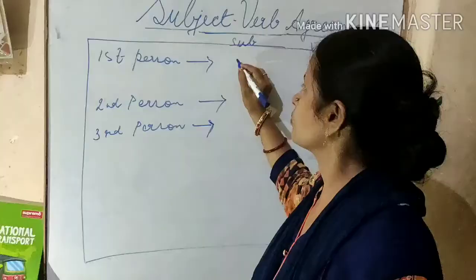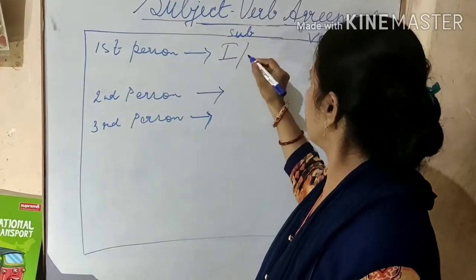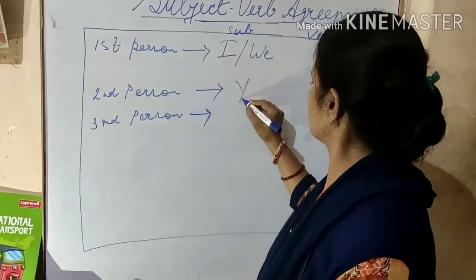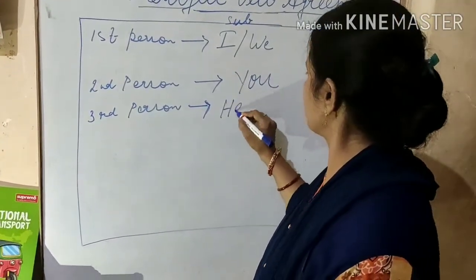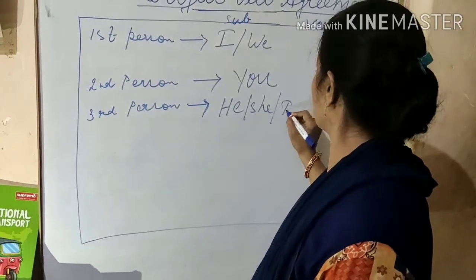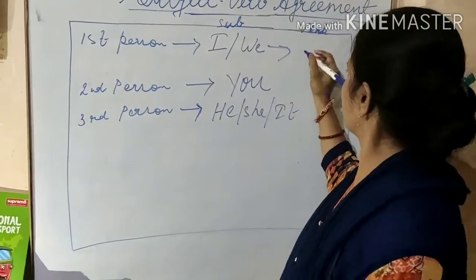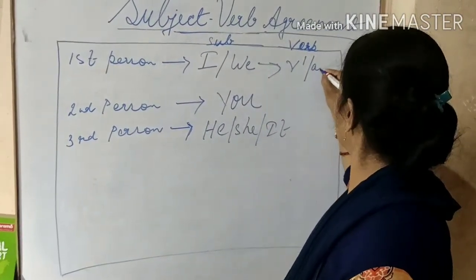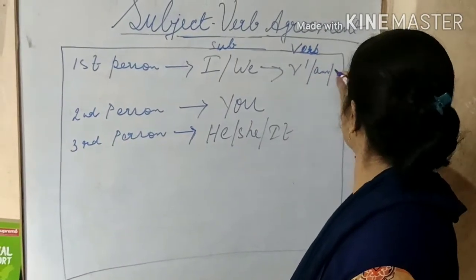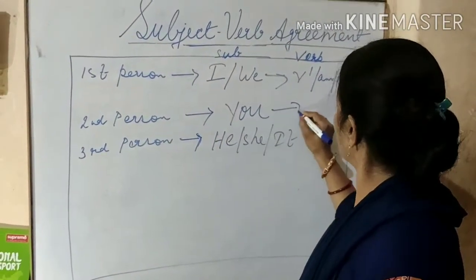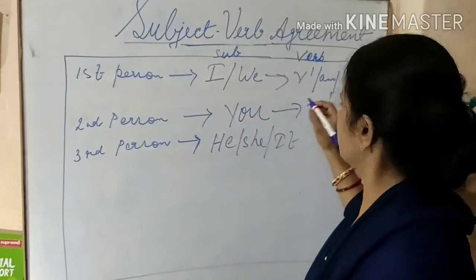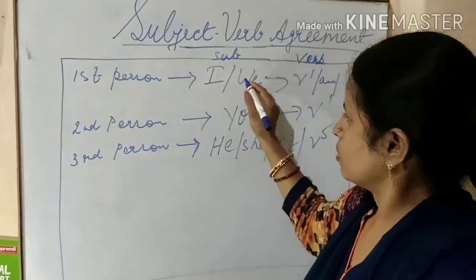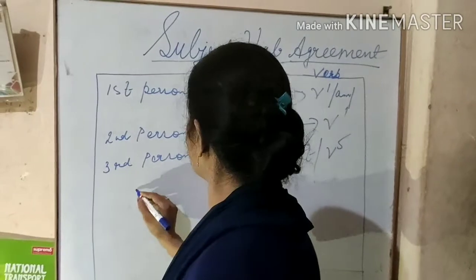Now, first person: I, we. Second person: you. Third person: he, she, it. So I, we always take V1, and helping verb am. You always takes V1 verb. Third person always takes V5. So let's know more about this.